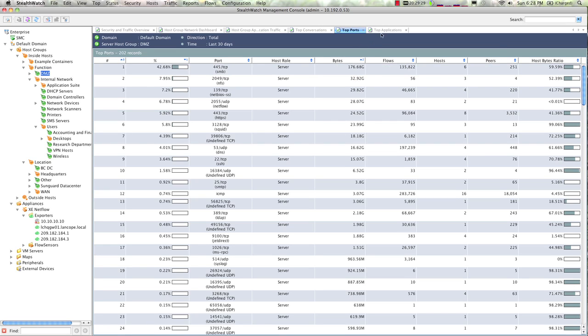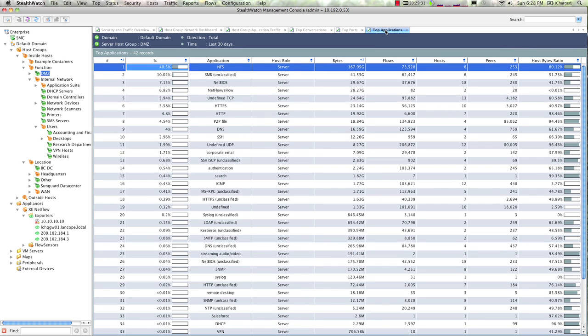Or we can add another layer of inspection to this data using top applications. Here we're either utilizing our flow sensor technology and packet level inspection on the boxes to be able to do signature-based application identification on these protocols. Or, in some cases, we could couple the port protocol definitions with the host groups that the data is destined to be able to create more specific application types for this data.